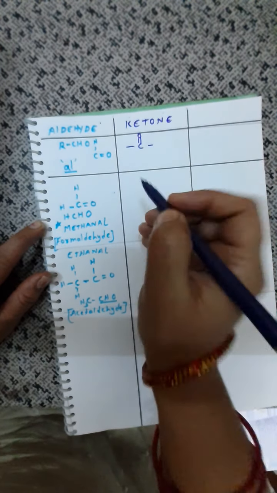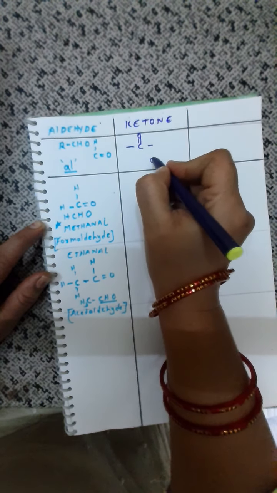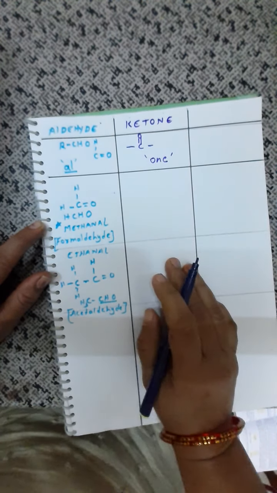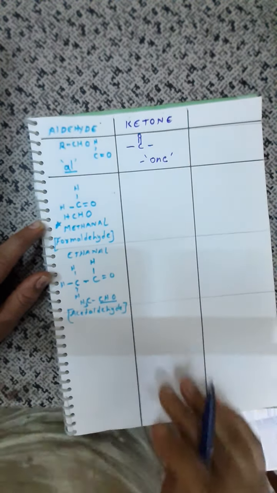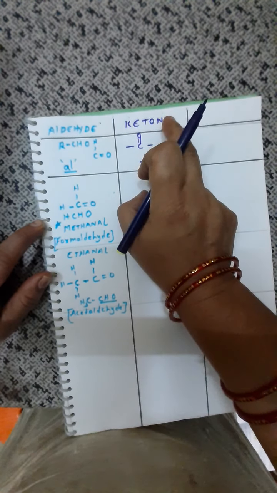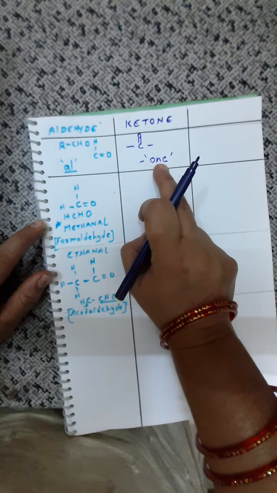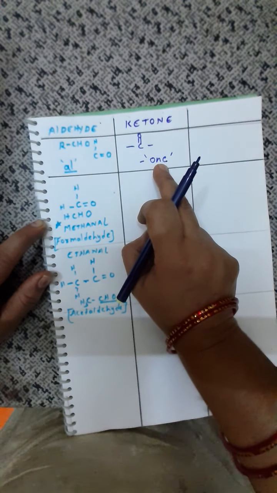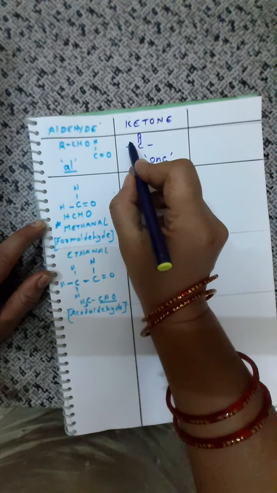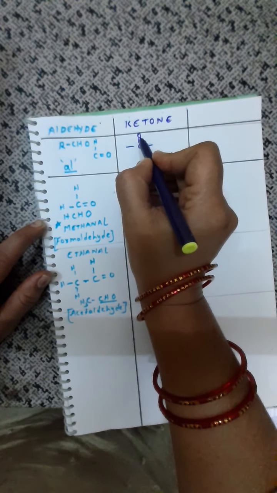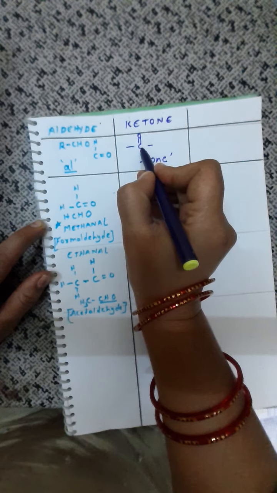This ketone will be read as "-one". That means the suffix "-one" is added to the name of the alkane when it has a ketone group. What will we name it as? "-one". Now, as you see in the structure, the oxygen with a double bond is linked to whom?